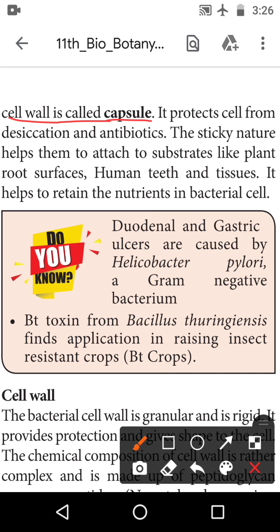It protects the bacteria. It protects all the cells from radiation and antibiotics. The sticky nature helps them to attach to the substrate, like plant root surfaces, human teeth and tissue. They help to retain the nutrients in the bacterial cell.